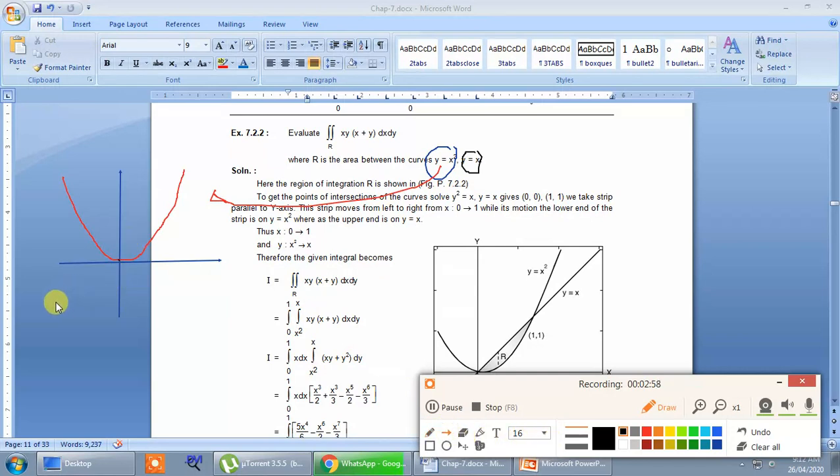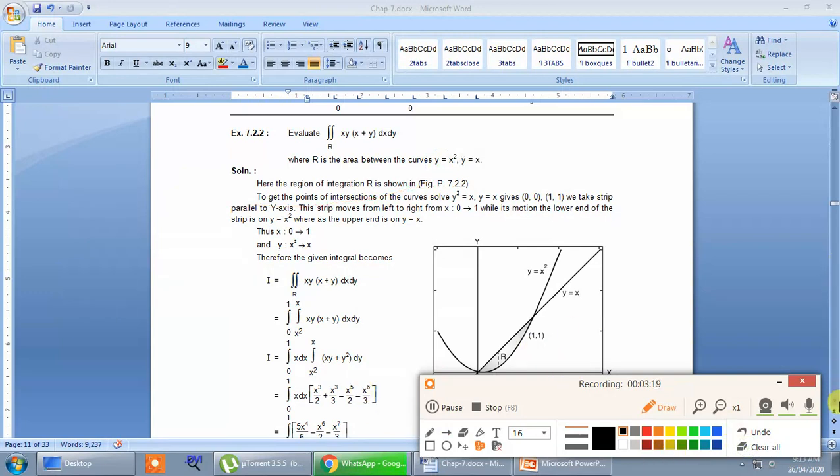Okay, so you have here two curves. And I think there is only one region which is bounded by these two curves, that is this region. Okay, so let me highlight this region. So this is region number 1.